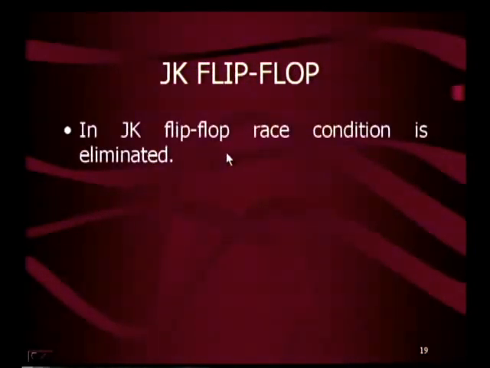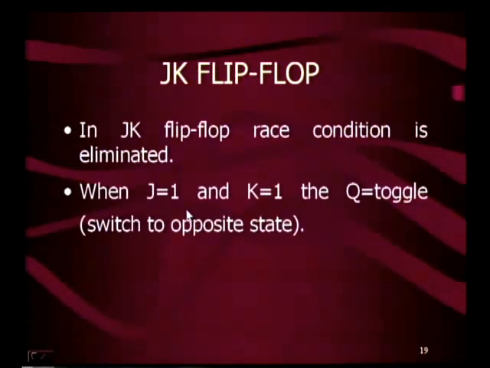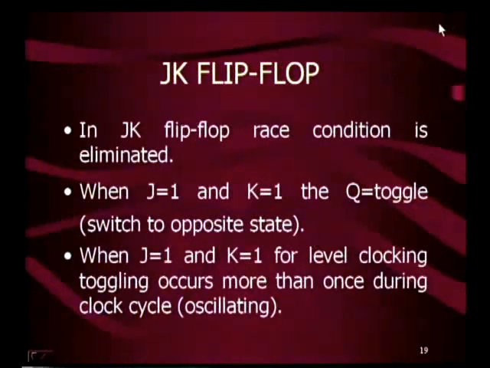So, in JK flip-flop, race condition is eliminated. When J is equal to 1 and K is equal to 1, the Q toggles, that means it switches to the opposite state. When J is equal to 1, K is equal to 1 for level clocking, toggling occurs more than once during the clock cycle, known as oscillating. Here, this flip-flop is an edge-triggered JK flip-flop.